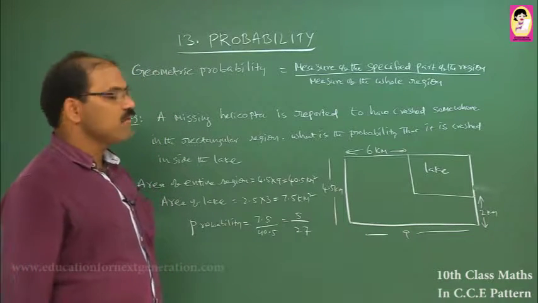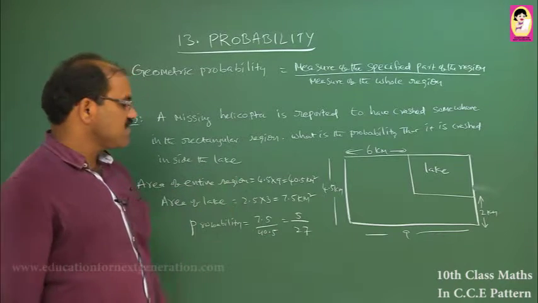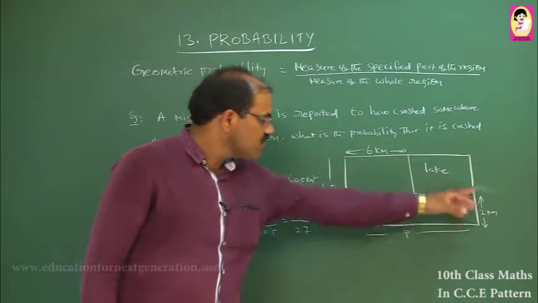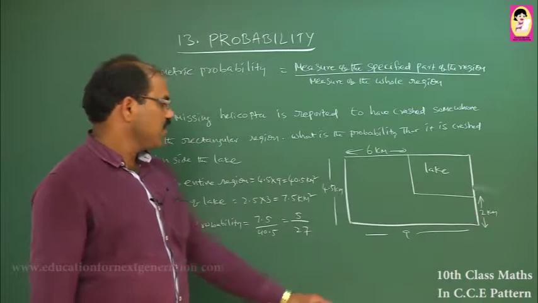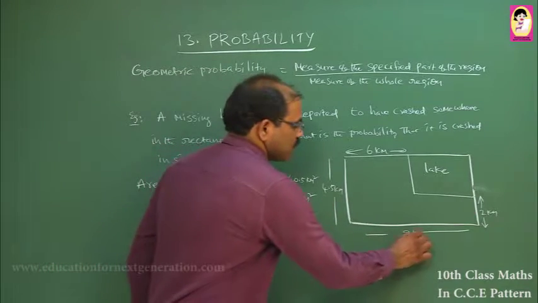To find the probability, the area of the entire region is a rectangle, length into breadth. Length is 9 kilometers, breadth is 4.5 kilometers.